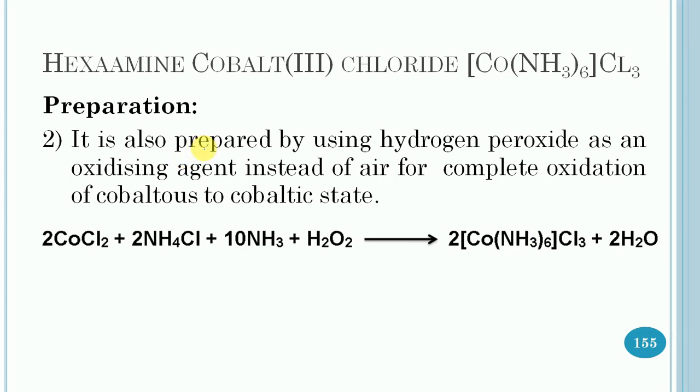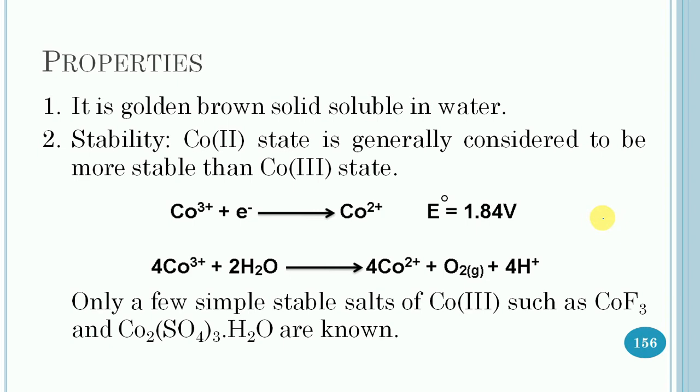In the second method, it is prepared by using hydrogen peroxide as an oxidizing agent instead of air for the complete oxidation of cobaltous, which is cobalt 2 positive, to cobaltic, which is cobalt 3 positive oxidation state, and finally this compound gets separated out. Properties of this compound: it is a golden brown solid